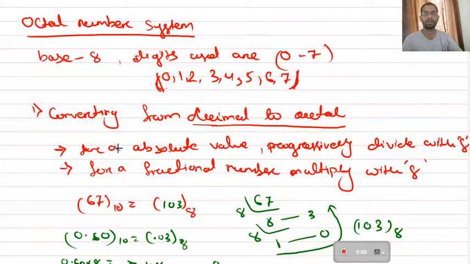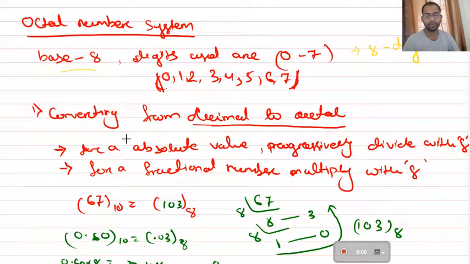Next is your octal number system. So likewise we read about decimal number system and binary number system. Another number system is your octal number system. So what happens in octal number system? In octal number system, the base is 8. We use digits from 0 to 7. Those are 8 digits. If you count 0 to 7, the total number of digits will be 8. So what are the digits? 0, 1, 2, 3, 4, 5, 6, 7. So these are the digits used for representing an octal number system.